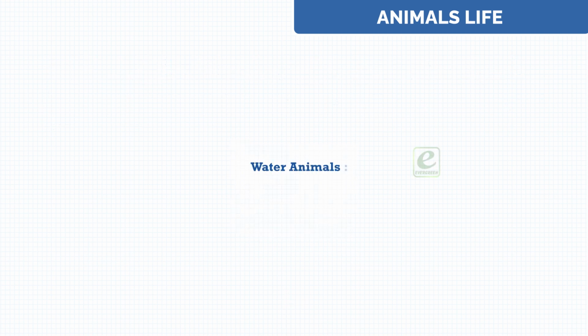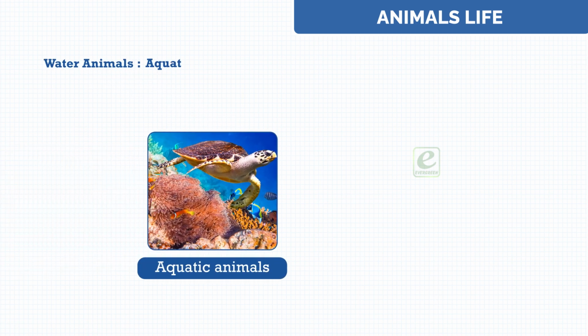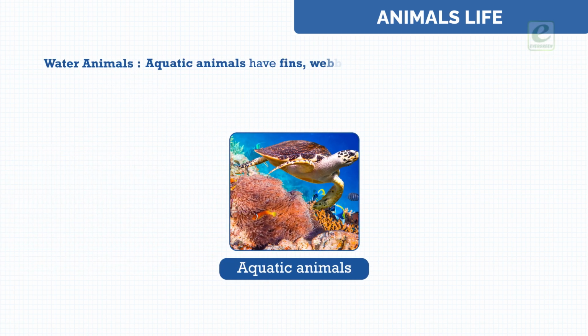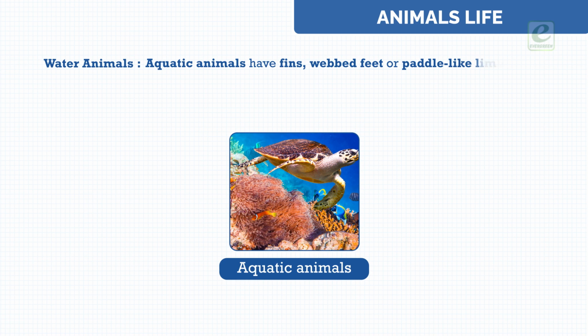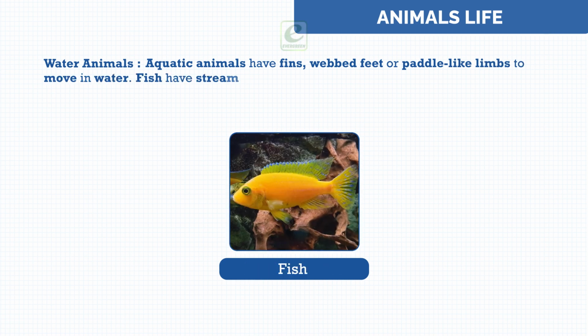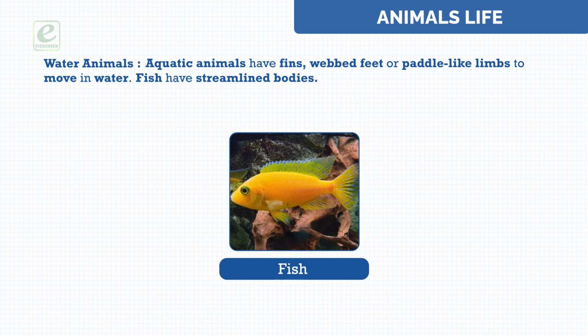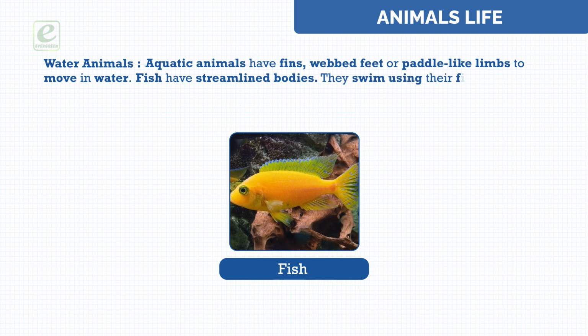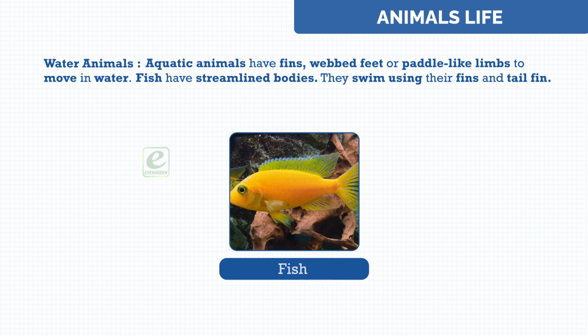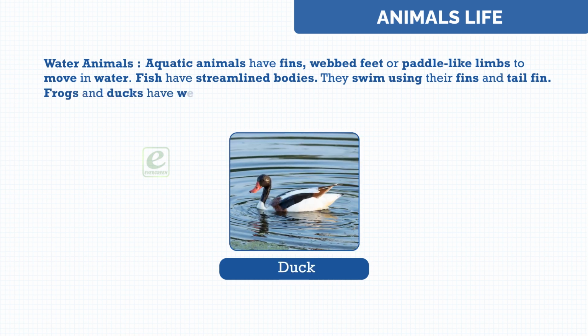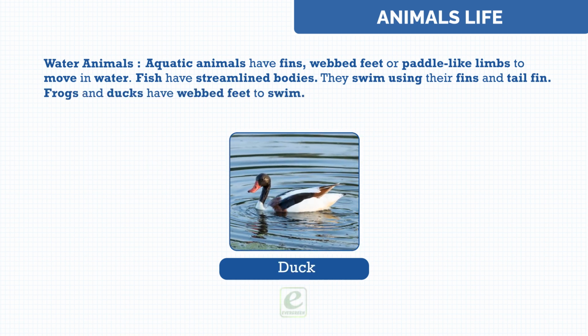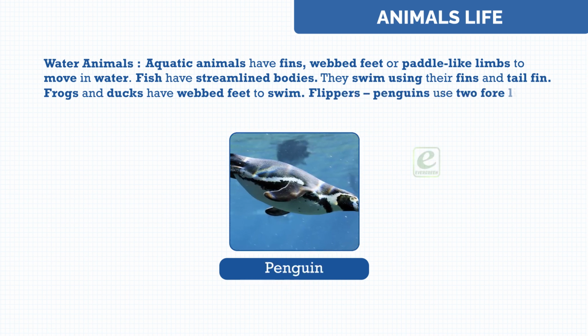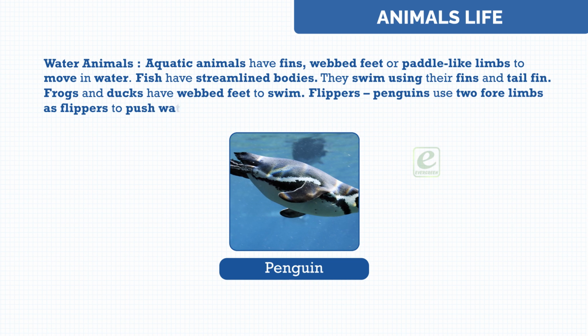Water animals. Aquatic animals have fins, webbed feet, or paddle-like limbs to move in water. Fish have streamlined bodies. They swim using their fins and tail fin. Frogs and ducks have webbed feet to swim. Flippers. Penguins use 2 forelimbs as flippers to push water forward.